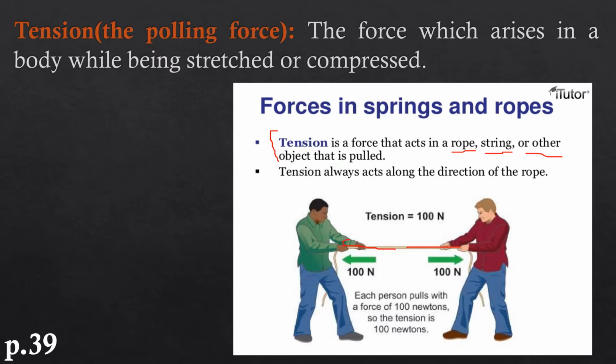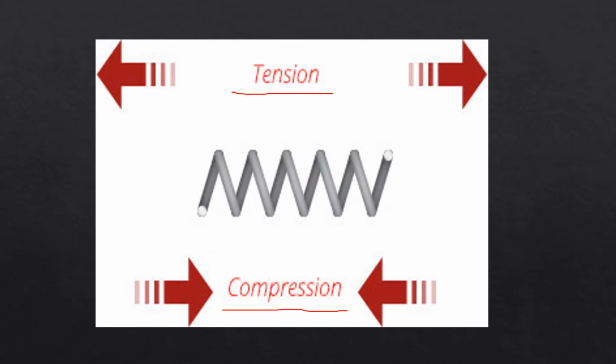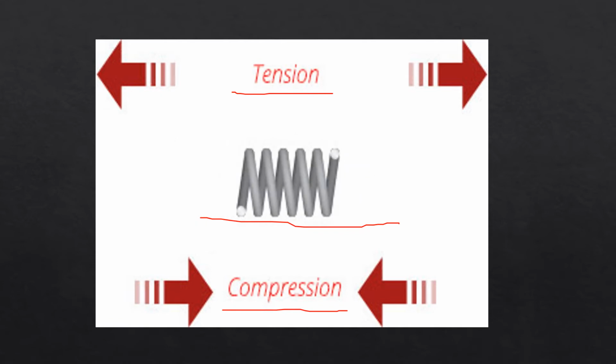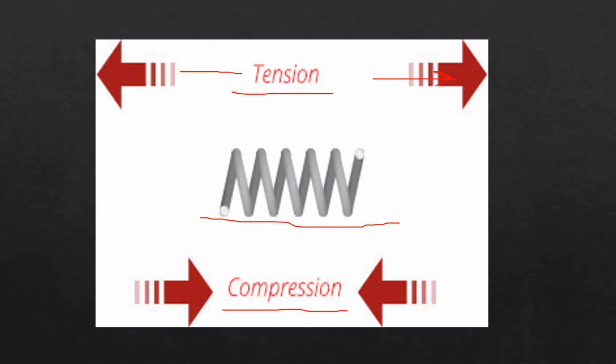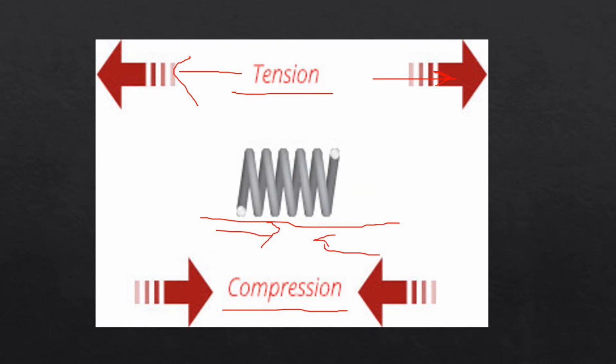There are two men pulling the rope, okay? Each person pulls with a force of 100 newtons. So the tension is 100 newtons. We have here tension and also compression. When we have a string, and the forces act toward this side and this side, we call it tension, but the opposite we call compression.